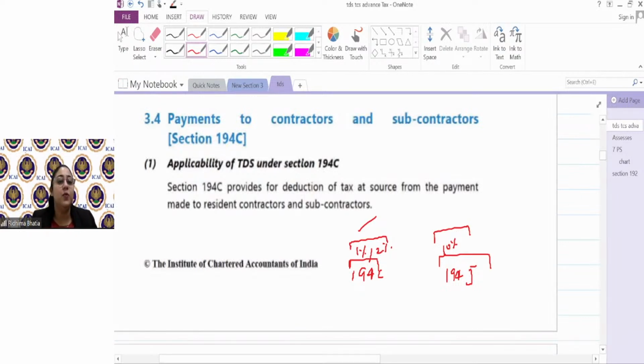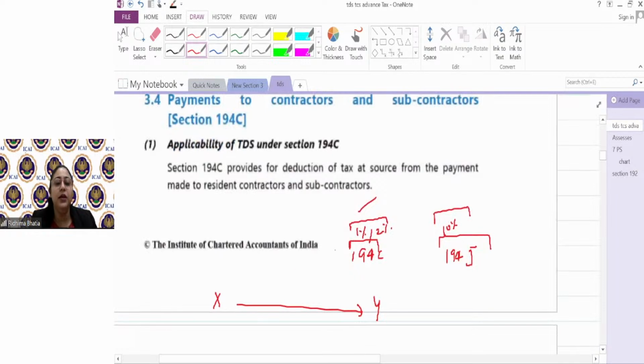So 194C covers payment to contractors and subcontractors. So if X is making payment to Y for a contract or a work contract or a job work, then who is a contractor and who is a contractee? X is obviously, we know, a payer because he is making a payment. Y is the payee, correct. X, from the TDS perspective, we call a deductor also because he's the source, he will make the payment. And Y we call a deductee also.